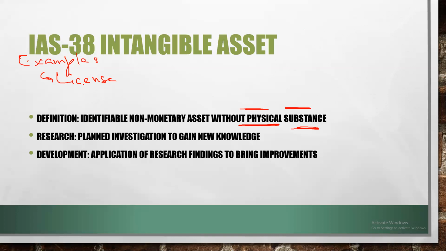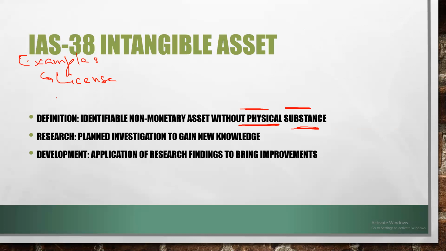Now we purchase a license for, let's say, 10 years. That license will give us the right to broadcast different TV programs, our transmissions, for the next 10 years. So a license guarantees a right, and a right does not have physical existence. So a license is an intangible asset.